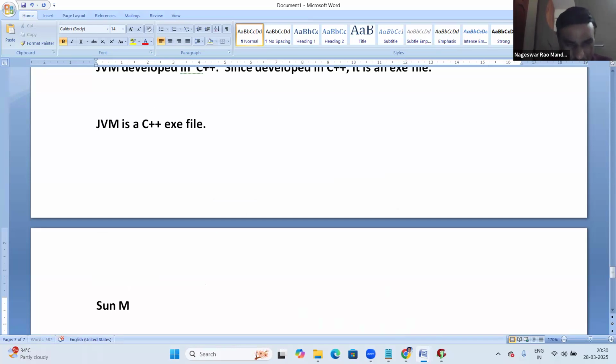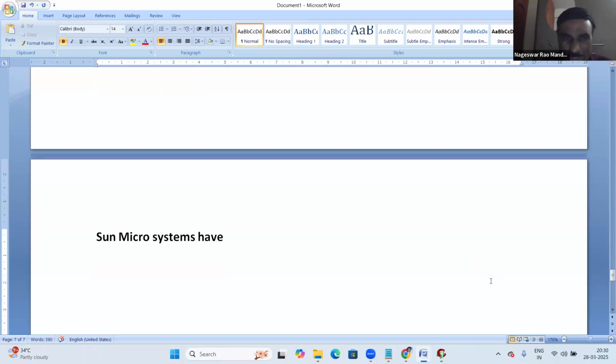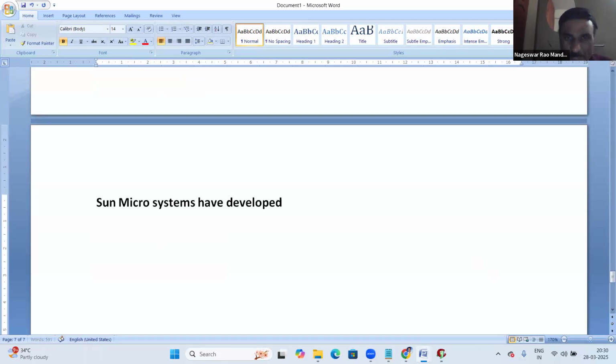Sun Microsystems have developed the JVM for every OS in the market, because a Java program has to run on every OS.